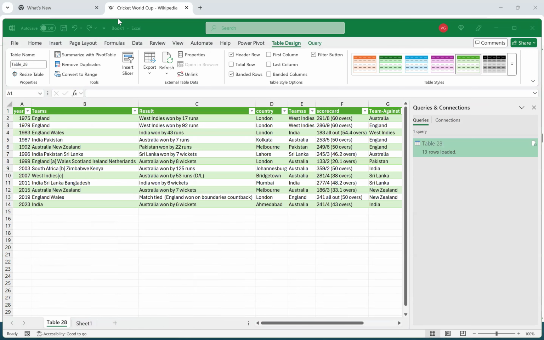Nitin, Sandeep, Sharanya, Ansari. Yes, sir. Any confusions?